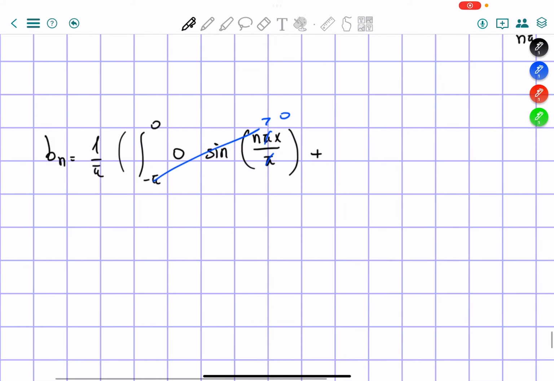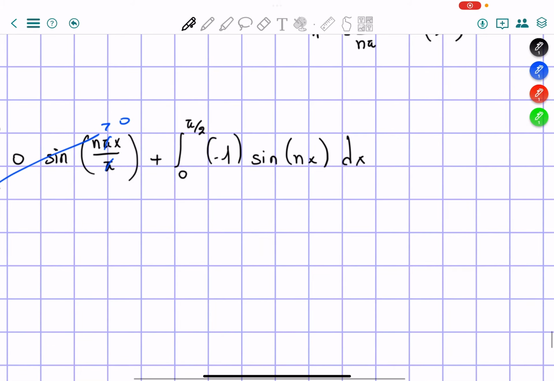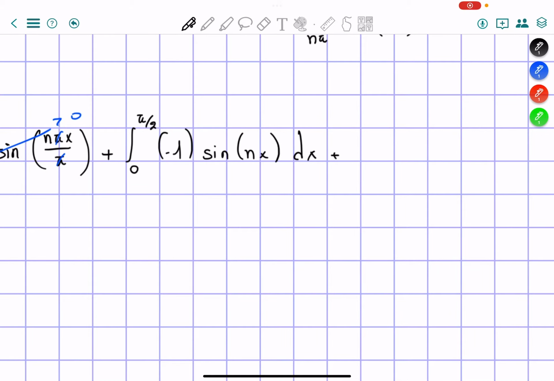But we can use this for the rest: the integral from 0 to pi over 2 of negative 1 sine of nx dx, plus the integral from pi over 2 to pi of 1 sine of nx dx. Okay.